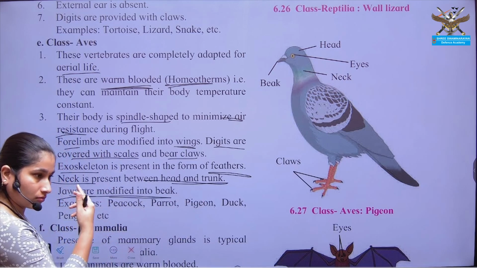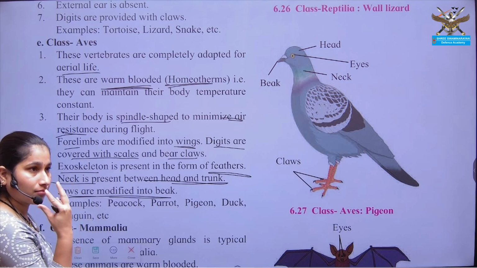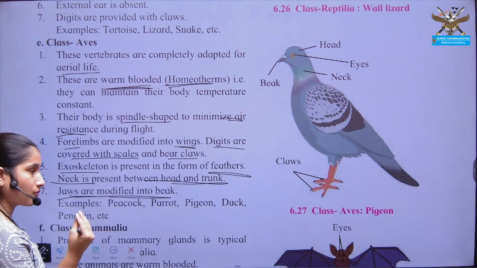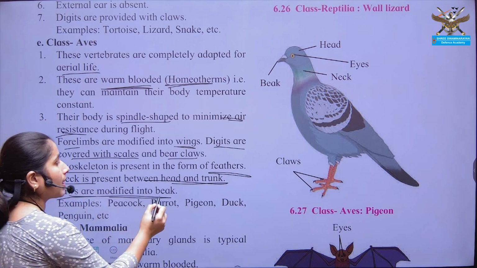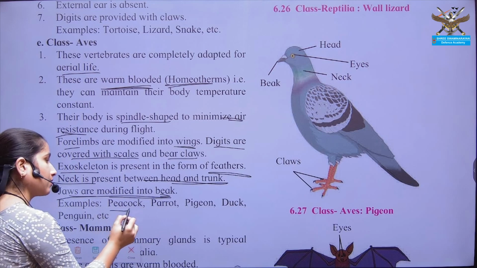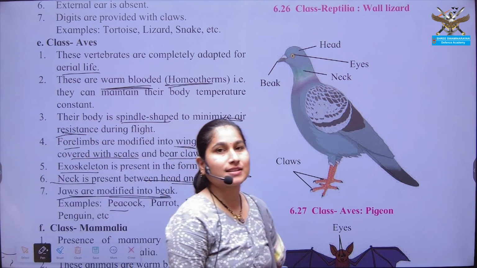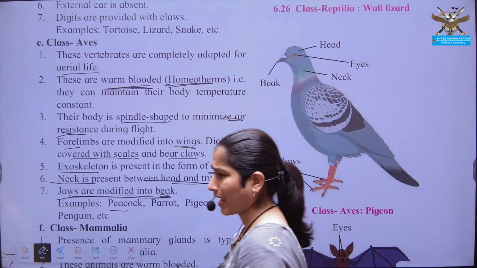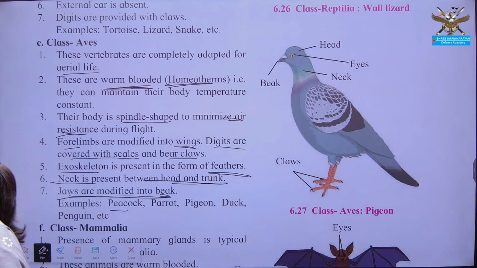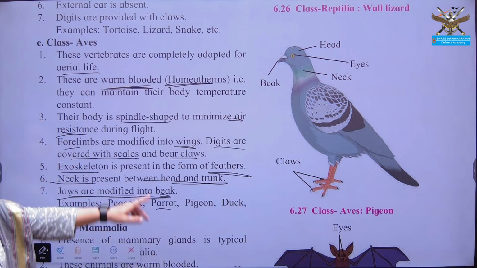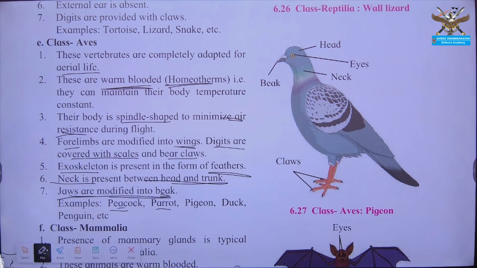Their jaw cannot be seen prominently, but the jaws are converted into a beak for picking up objects. Examples: no need to tell the examples of birds, you know many examples of birds: chick, hen, duck, right? Peacock, parrot and all the birds are members of class Aves.